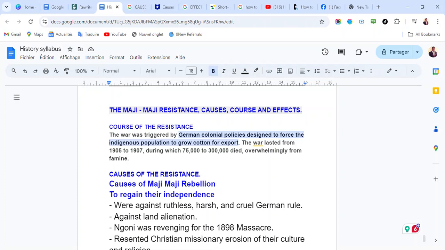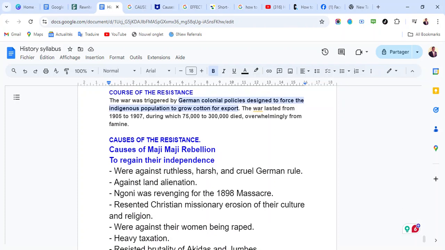The war was triggered by German colonial policies designed to force the indigenous population to grow cotton for export. The war lasted from 1905 to 1907, during which 75,000 to 300,000 died, overwhelmingly from famine. So the war was triggered because of German colonial rule, and they forced the people to grow cotton for export.